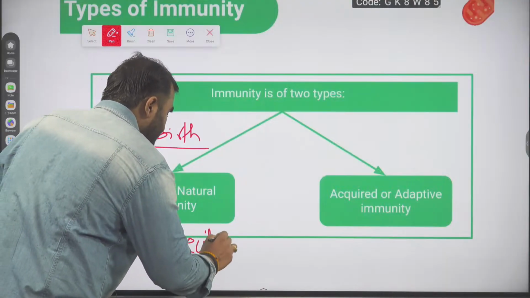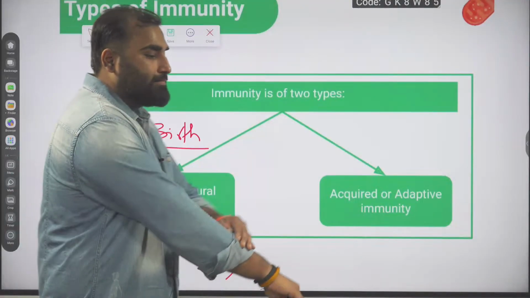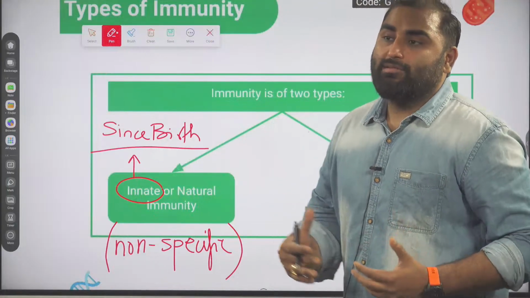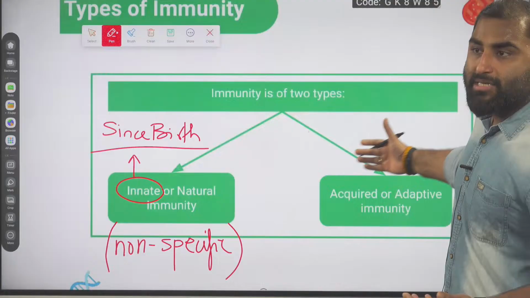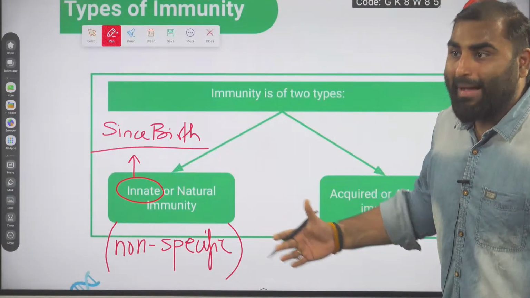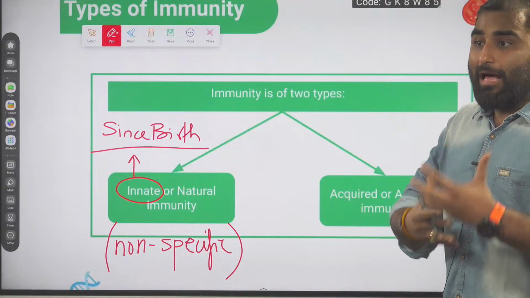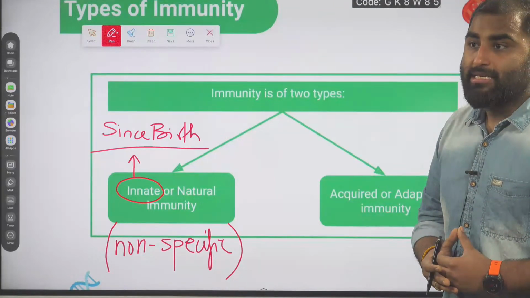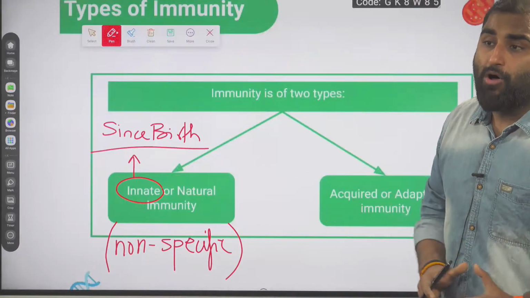It is non-specific immunity. And as we grow, our body comes in contact with different foreign bodies. Our body interacts with different pathogens and develops immunity, adapts to the different foreign bodies and gives a specific response.